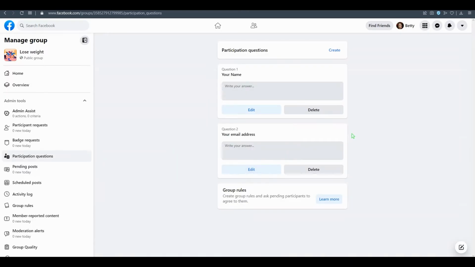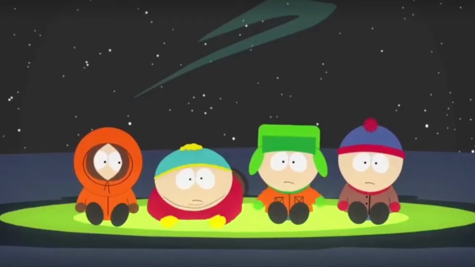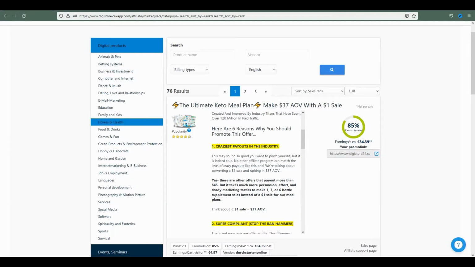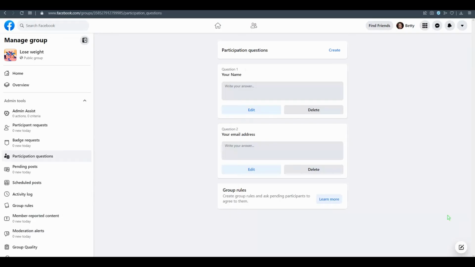Save. We're going to collect all these email addresses so that we can send them our offer by email, in this case the Ultimate Keto Meal Plan. When they type their email, we're going to send it to their email address. It can be your name, your email address, these two questions.